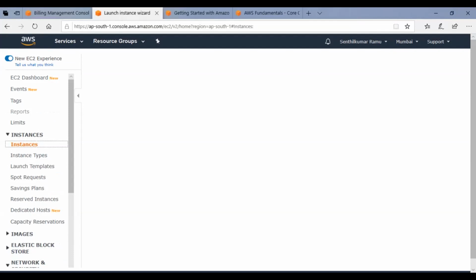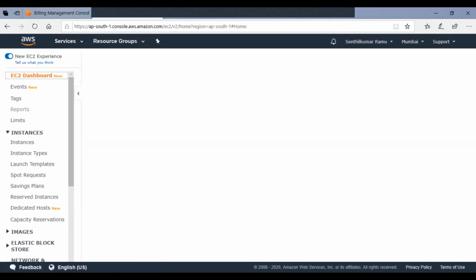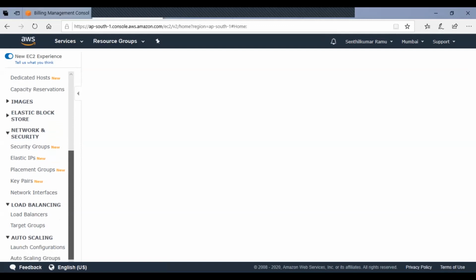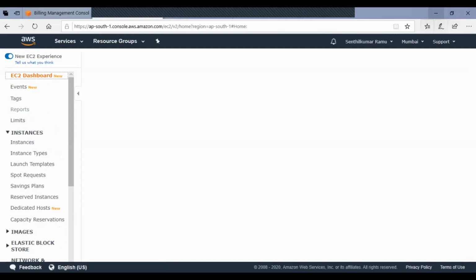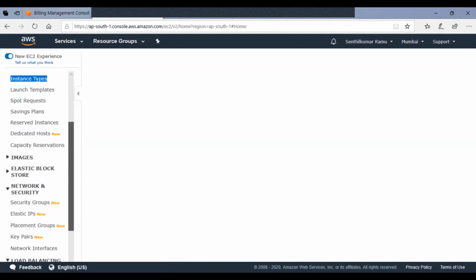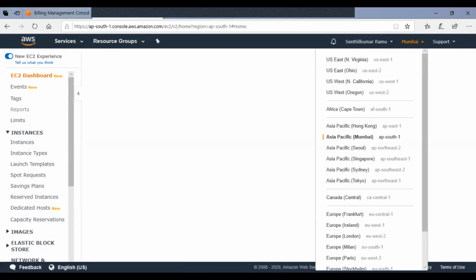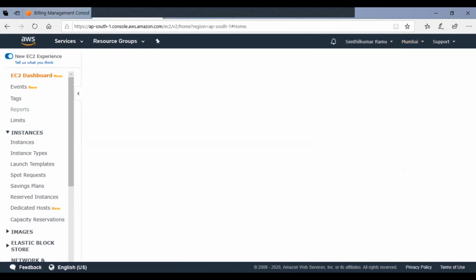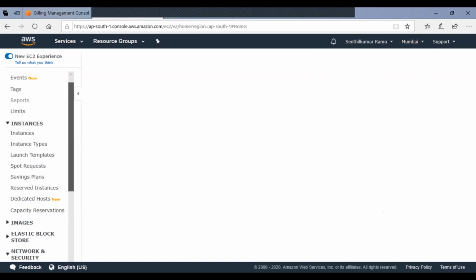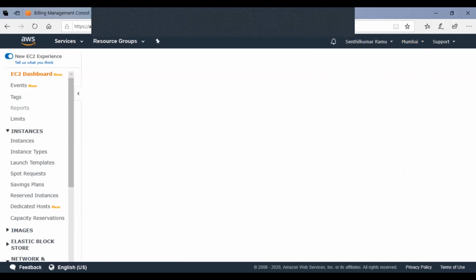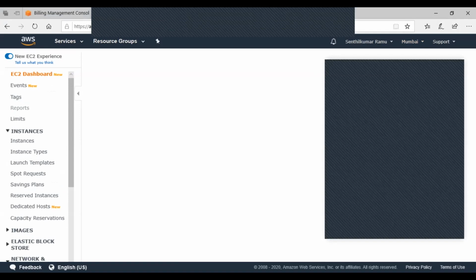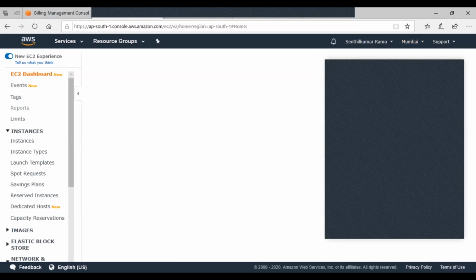If it is VMware, then you'll have to figure out that VMware image and all those things. What is happening? Let us look at it.